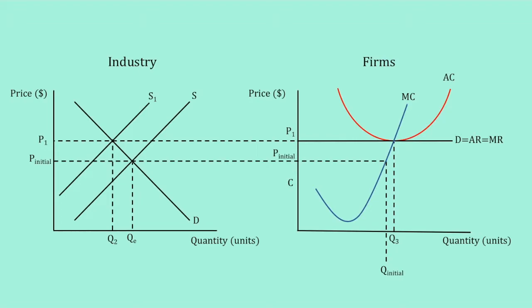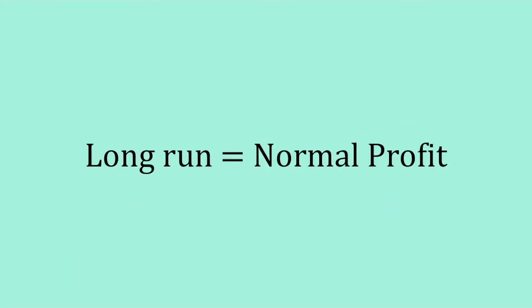From the graphs, we can see that the final quantity each firm produces, Q3, is greater than the initial production, which is Q initial. The overall price increased from P initial to P1, while the overall quantity in the industry decreased from QE to Q2. Therefore, we can know that if firms were making losses in the short run, the market will reach an equilibrium where the price is higher and the industry's quantity is smaller, and where individual firms produce more quantity of goods. To conclude, in the long run, a perfectly competitive market will always resolve to a normal profit-making point.